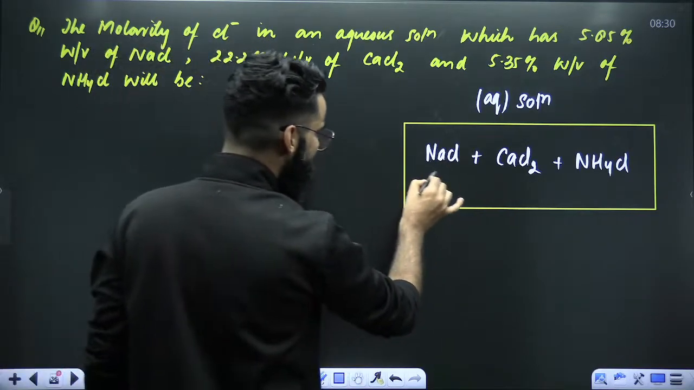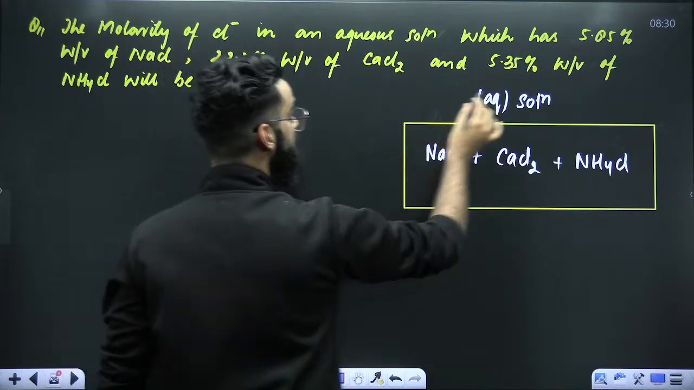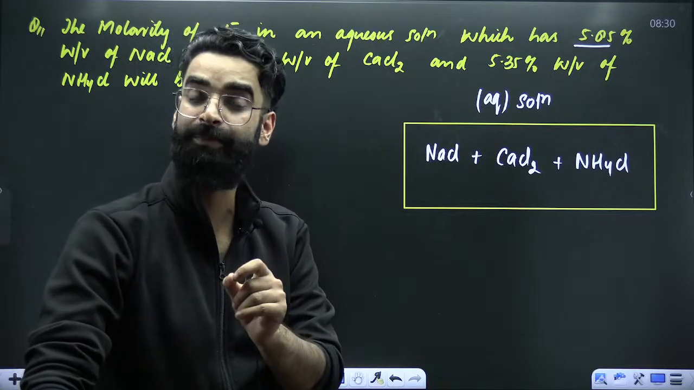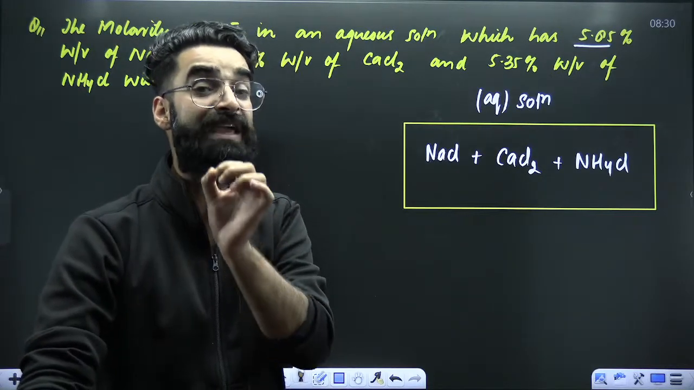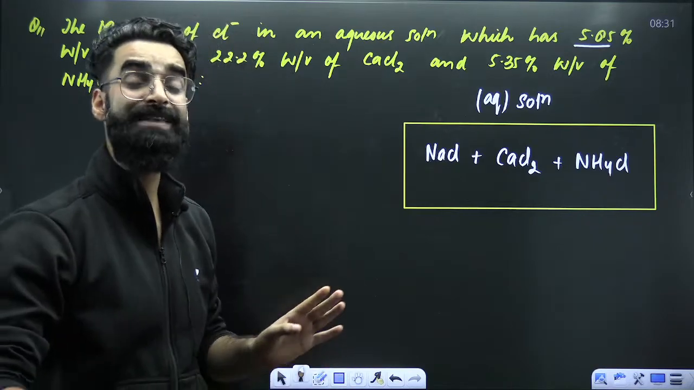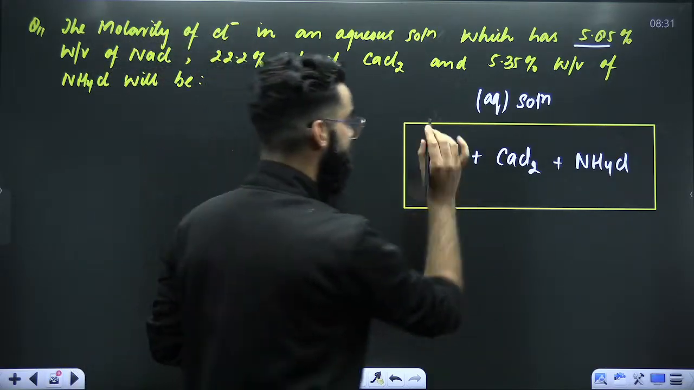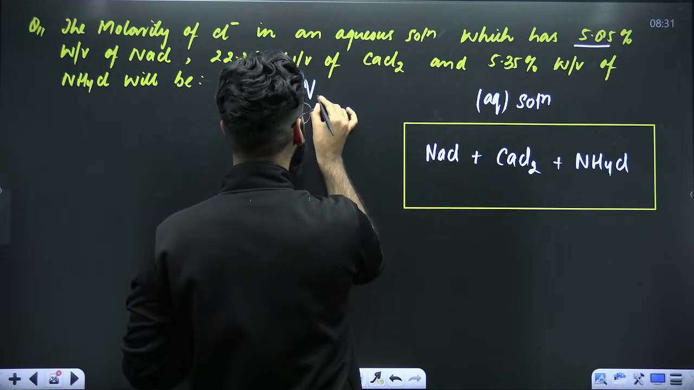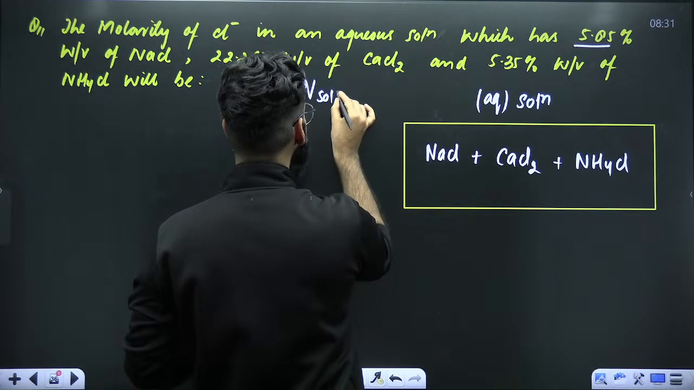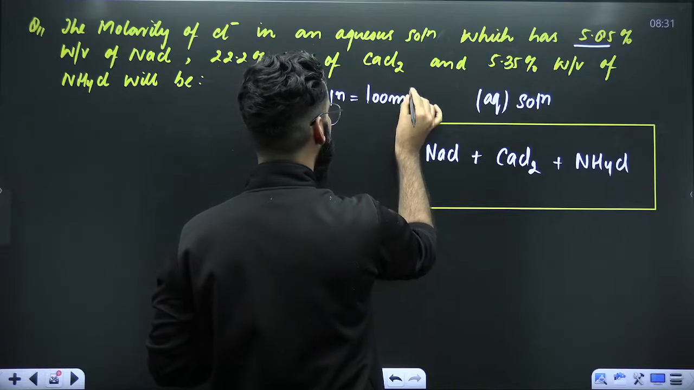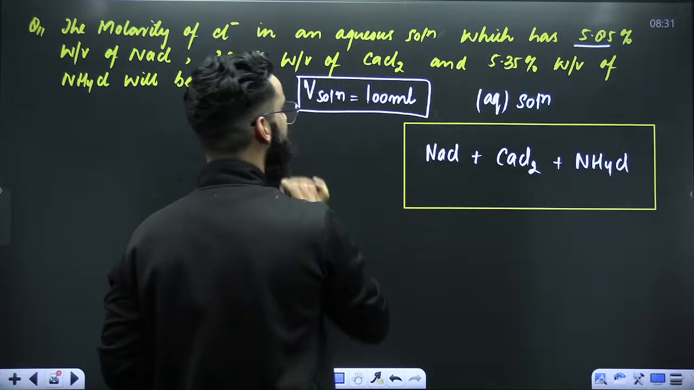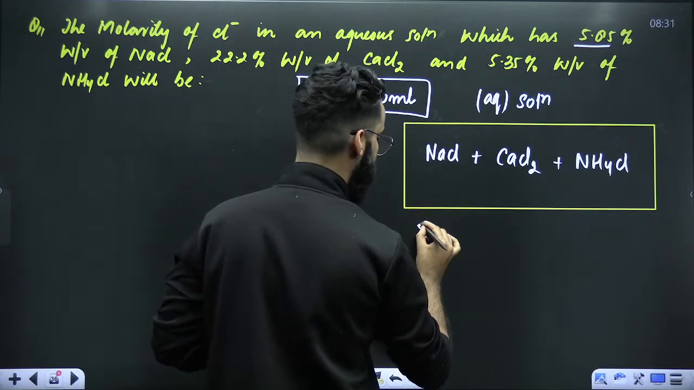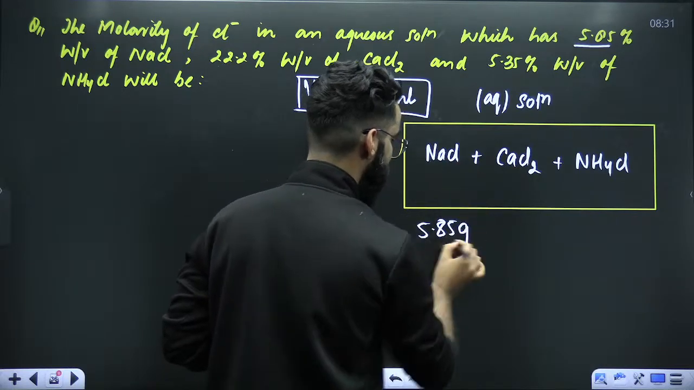First thing, weight by volume percentage of NaCl is given, 5.85. What does that mean? That means 5.85 grams of NaCl are present in 100 ml of aqueous solution. So basically, as per the question, we got to know that we have got 100 ml of aqueous solution, and in this 100 ml, what is the mass of NaCl present? Mass of NaCl present is 5.85 grams.